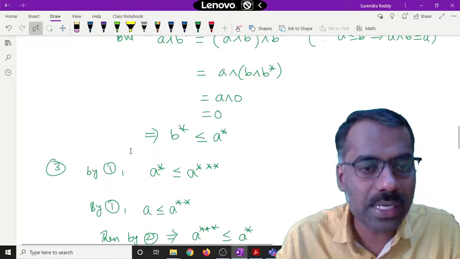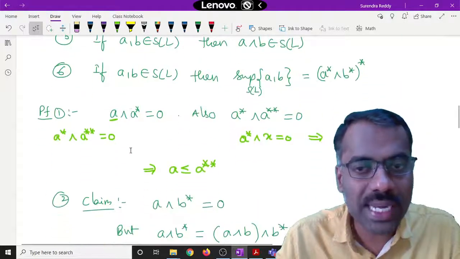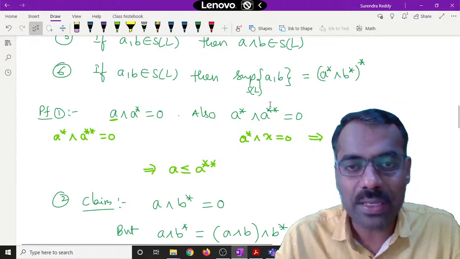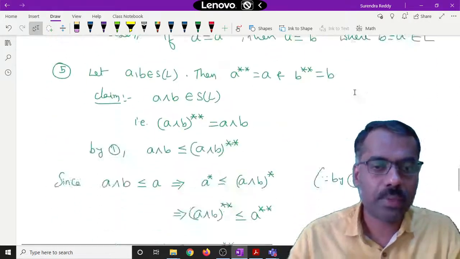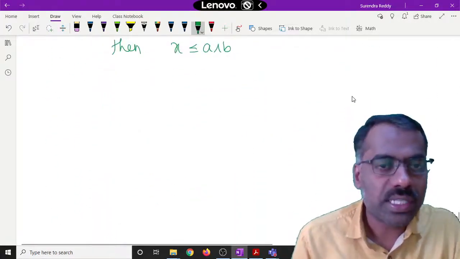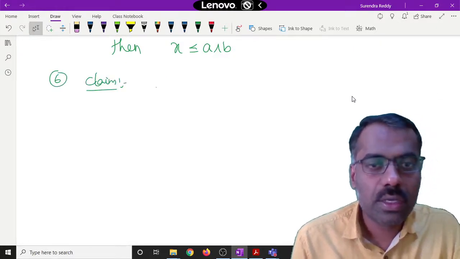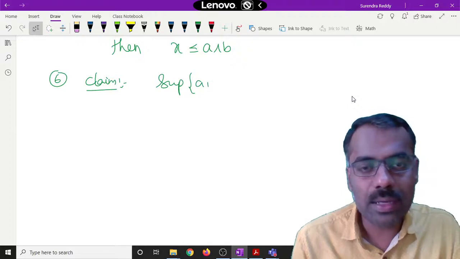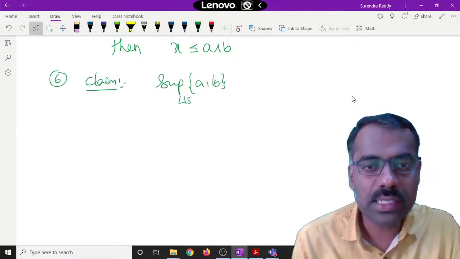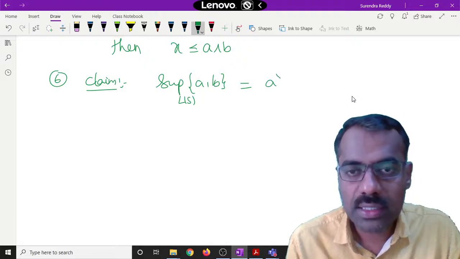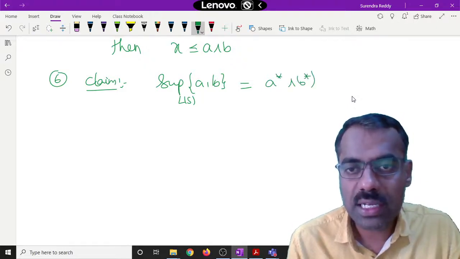Now what is the sixth one? We want to show that if A comma B belongs to L, the supremum of A comma B is A star meet B star, whole star. So for the sixth one, our claim is supremum of A comma B over L of S is A star meet B star, then whole star.